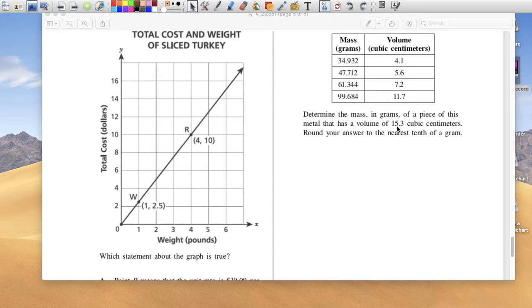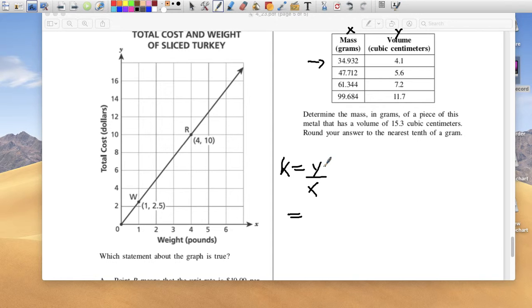So if I had something that weighs 15.3, how much volume would it be? Well, something that weighs 34.932, the volume is 4.1. Something that weighs 47.712, the volume is 5.6. So let's just pick the first one here. I'm going to write X here and Y. So let's find the constant of proportionality first of all, which is Y over X.